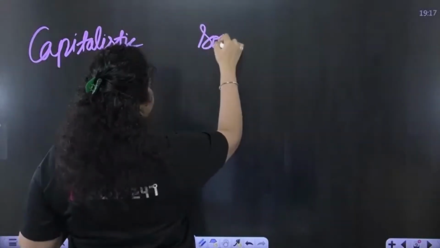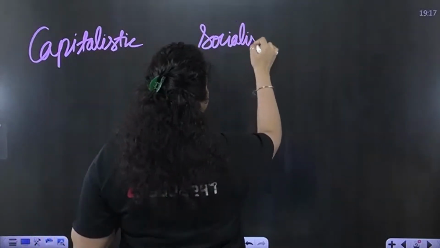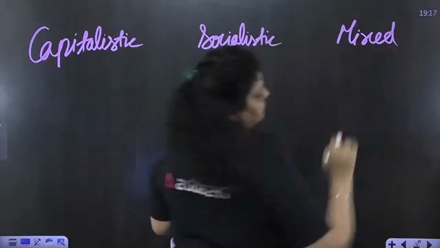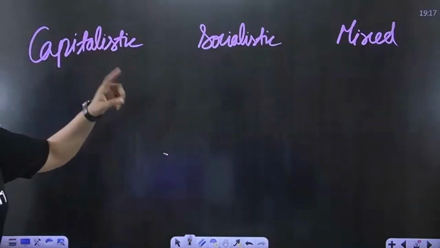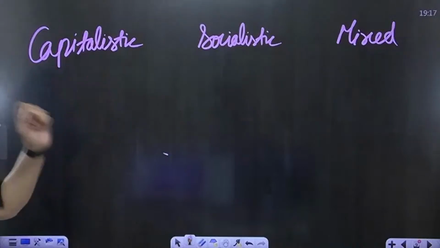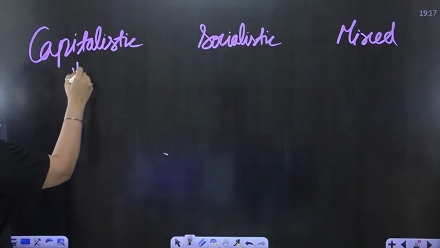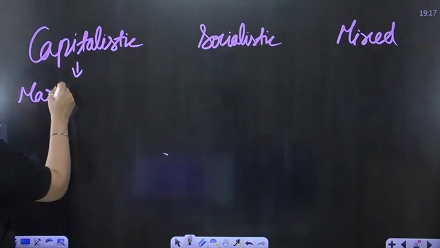Then second we have socialistic. And third, we have mixed. Capitalistic, socialistic, and mixed. These are the 3 economic systems we have. Capitalistic economy, what? It is also known by the name of market economy.